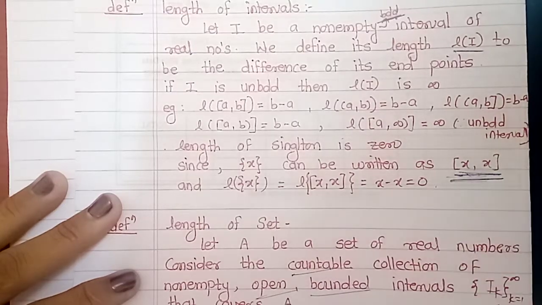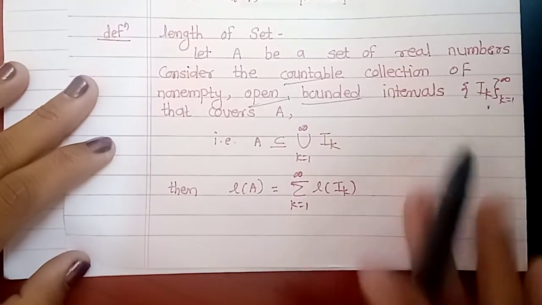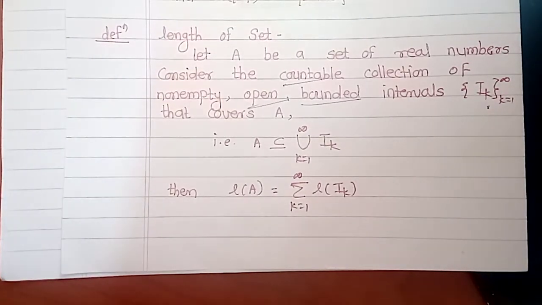Now next we will see the definition of length of a set.